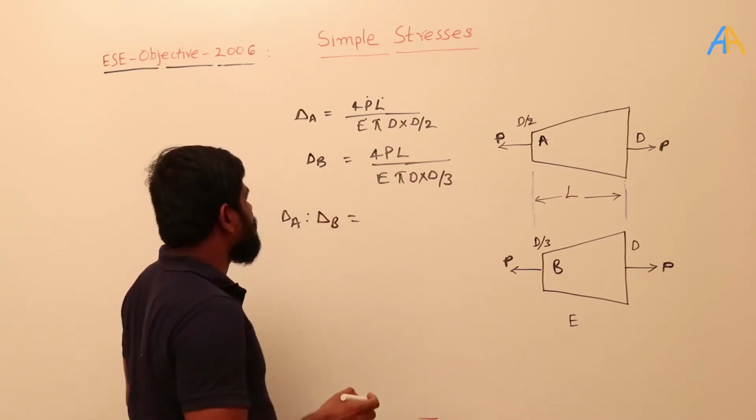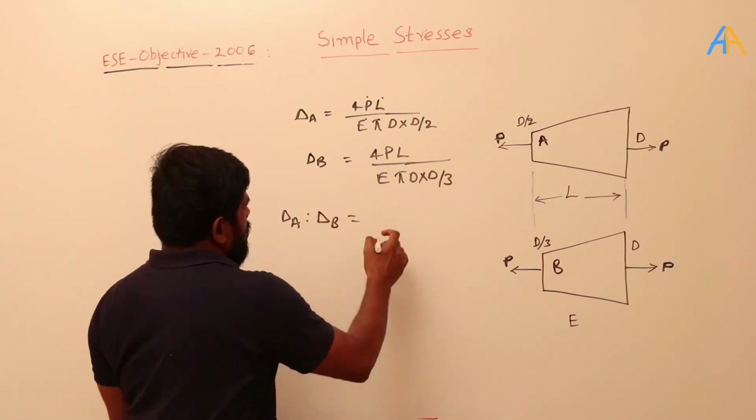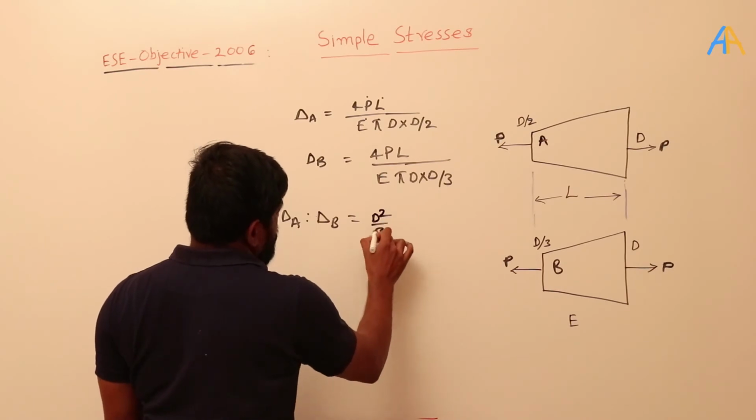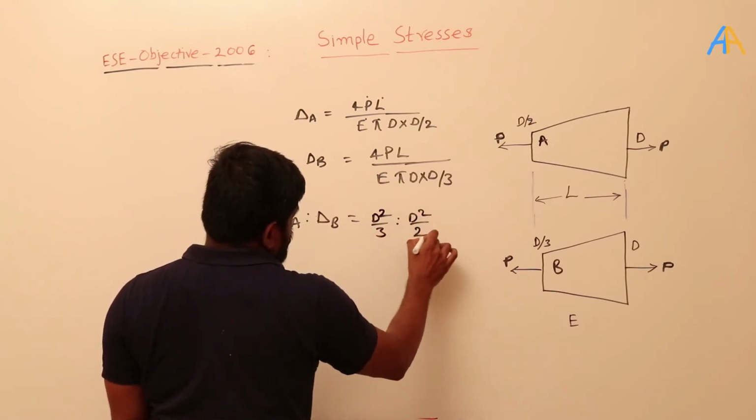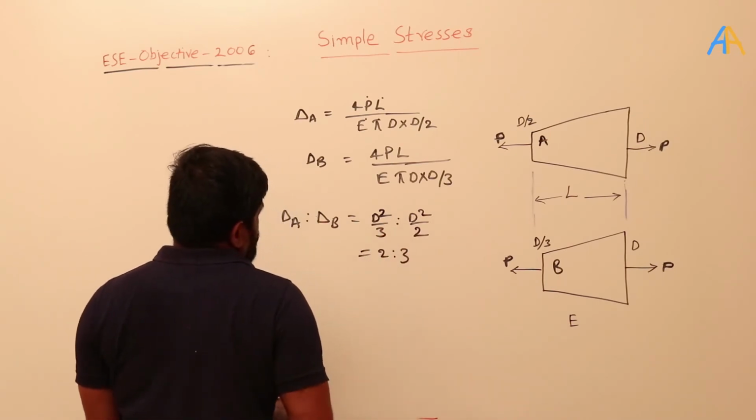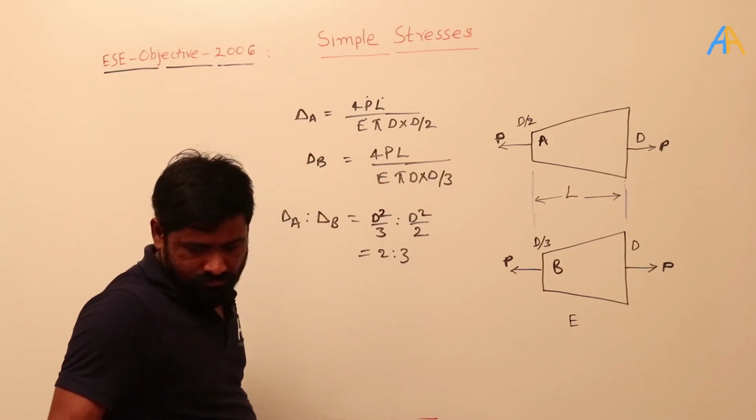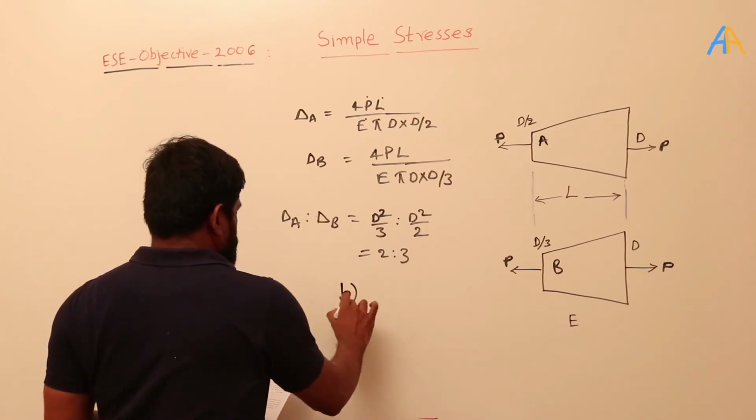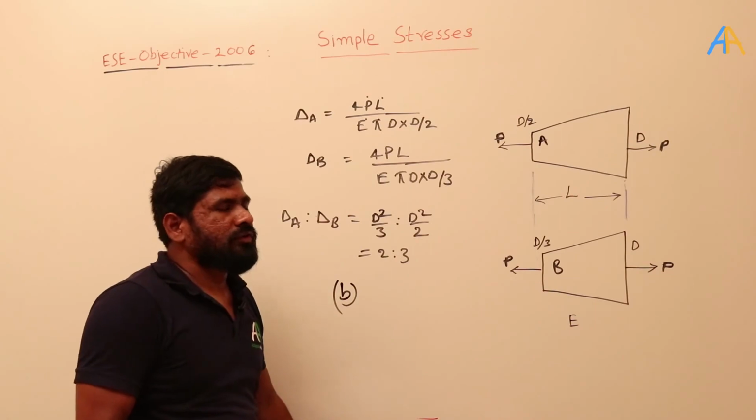Okay, so whenever it is inversely proportional, then this one comes first. Okay, then it is delta A to delta B, so D square by 3 is to D square by 2, then it will become 2 is to 3. Okay, so here what is the answer? Answer is B here. See, this formula is coming again and again, you need to remember this.